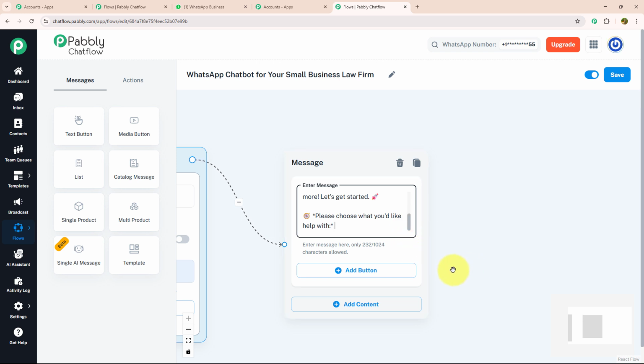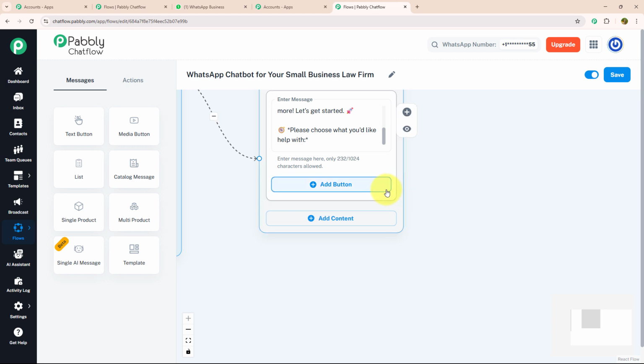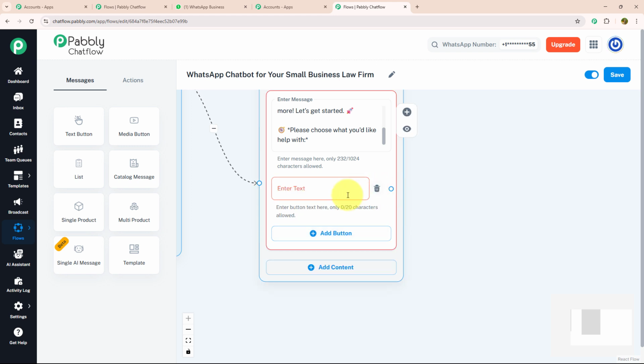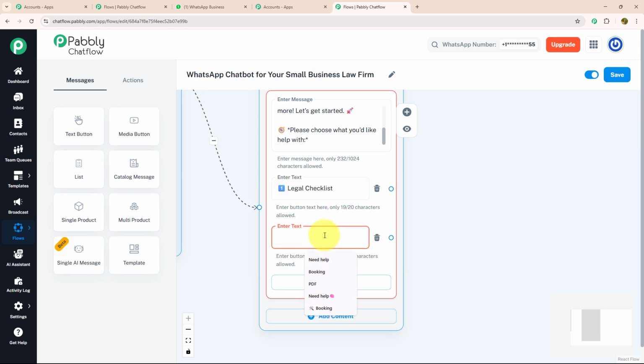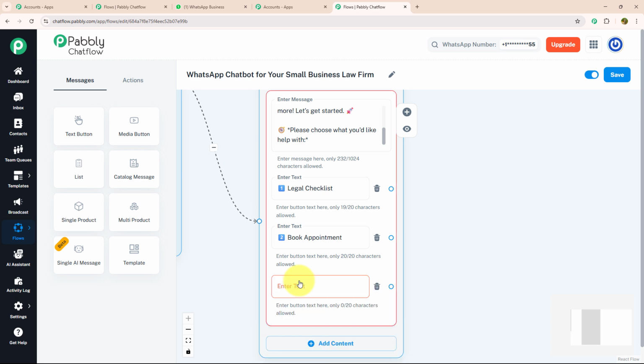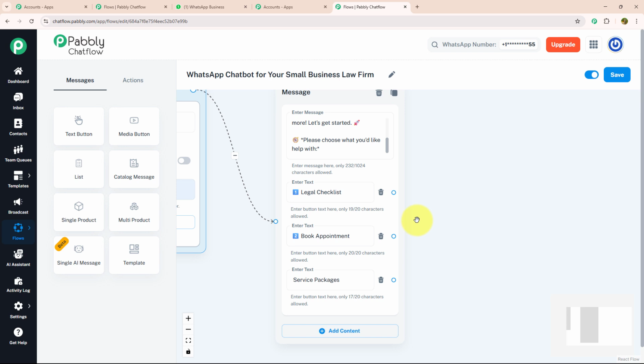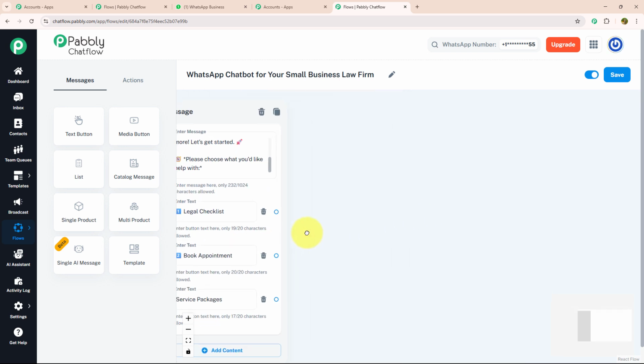And with that, I'm going to provide a few action buttons as options. For that, I'm going to click on the add button option and enter my text, legal checklist. For my next action button, I'm going to enter book appointment. And for my third action button, I'm going to enter service packages. Now, for each action button, I'm going to provide a separate message. Let's start with legal checklist.